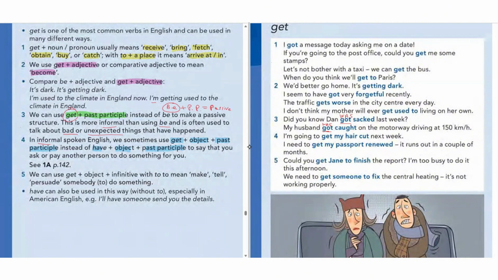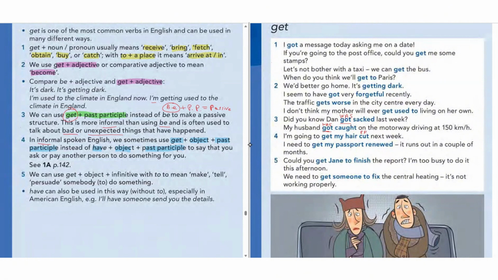Example, I'm going to get my hair cut next week. So instead of get, we can say have my hair cut. In informal, get my hair cut. Okay, so this is past participle here, guys, because cut is always cut, even in past participle and past simple.